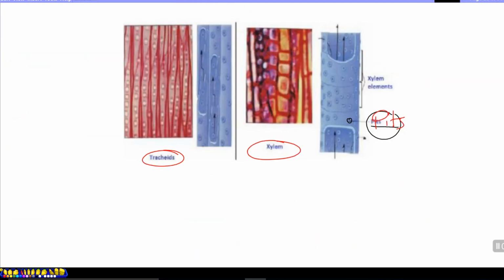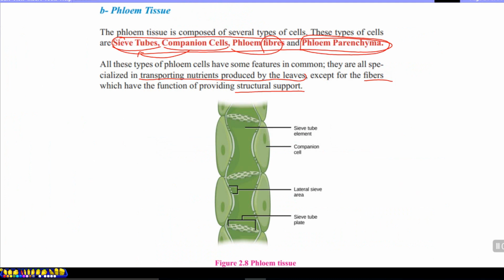So xylem generally consists of dead cells, while in the phloem tissue, sieve tubes, companion cells, and phloem parenchyma are living, and only phloem fibers are dead cells. So in comparison, we said phloem tissue is generally made up of living cells, while xylem tissue generally consists of dead cells.